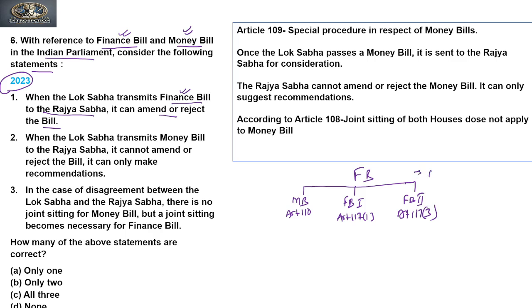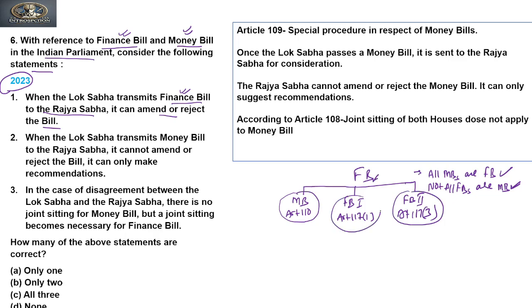Now if you see, all money bills are finance bills, it's true, but not all finance bills are money bills. So this is also true. So we can say that all the money bills are finance bills, but finance bill second and finance bill first are not money bills.